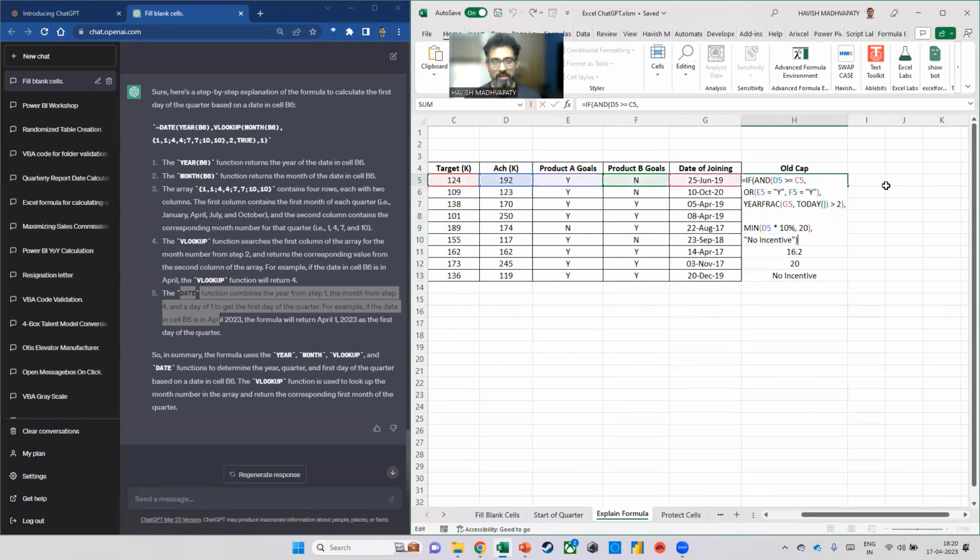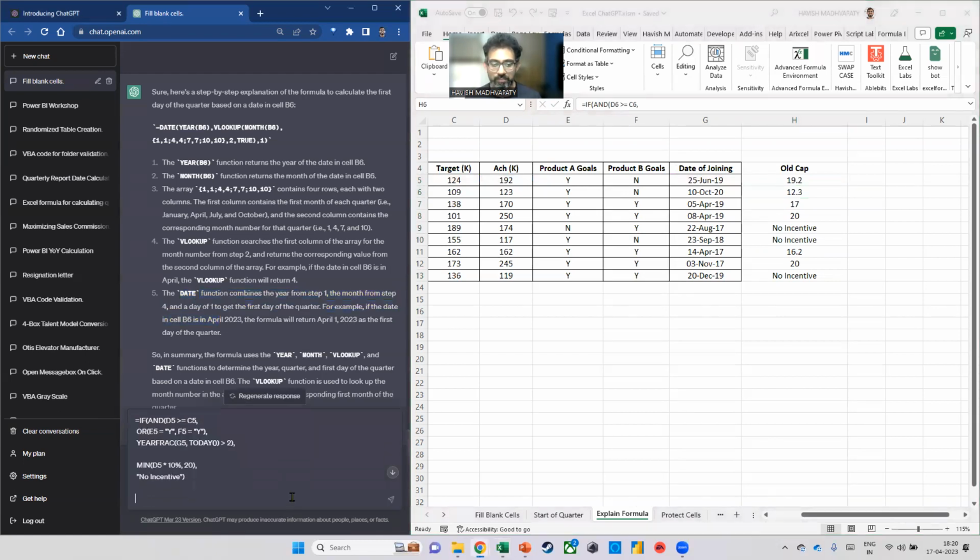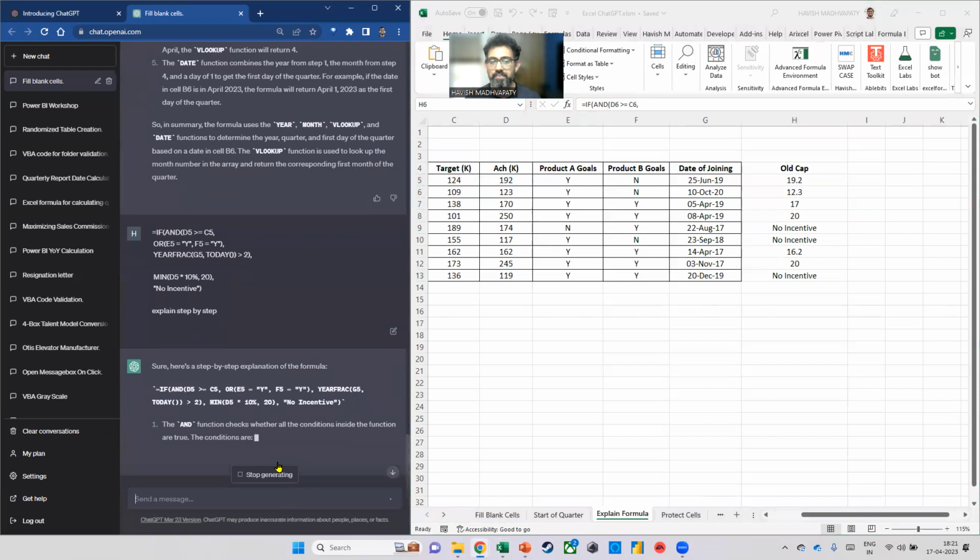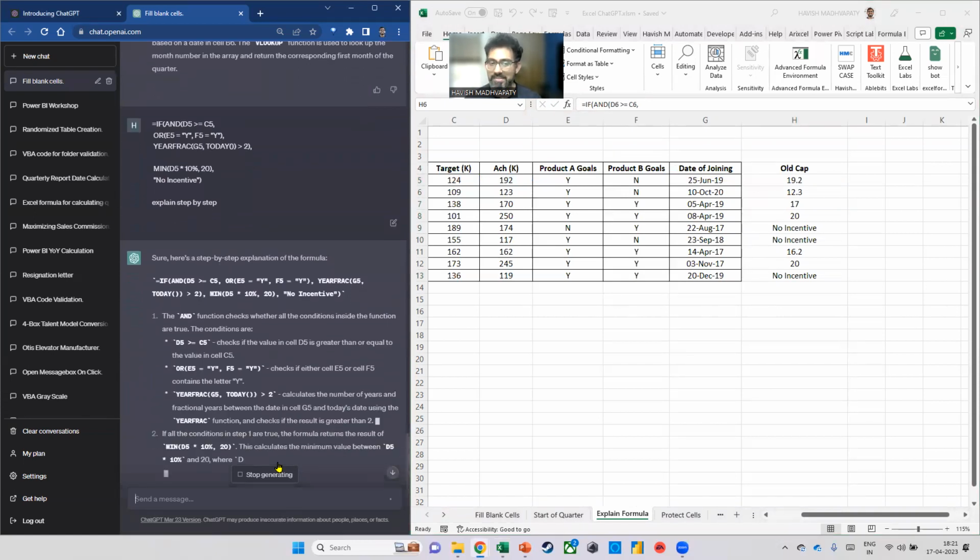So this is the formula. Not a terribly complex formula, but not an easy one as well. It has an IF, an AND, an OR, a YEAR FLAG, a TODAY, and a MIN, right? So I can just copy this. I can come back and I can say, explain step by step, right? So what it does is, it now tells you literally step by step how it is working.